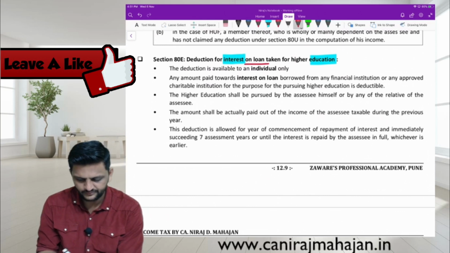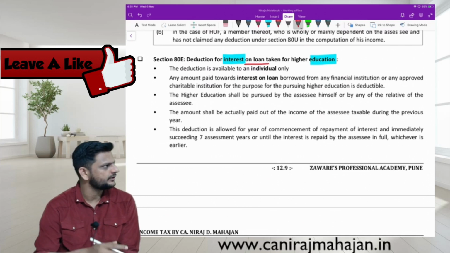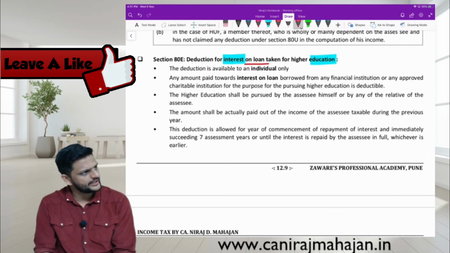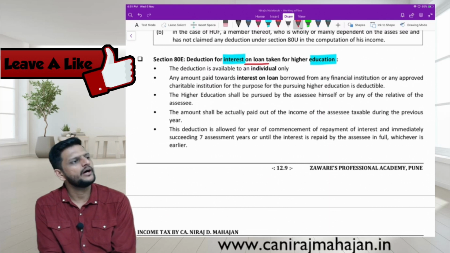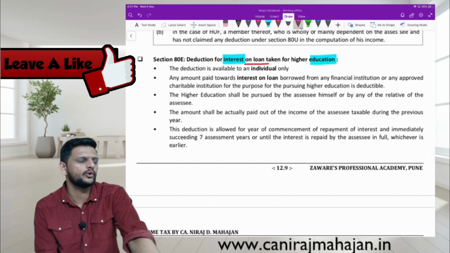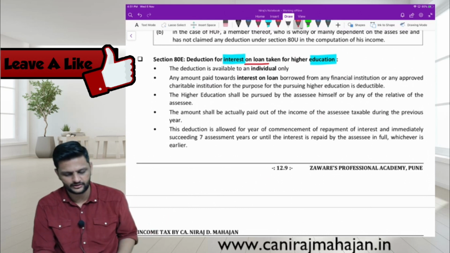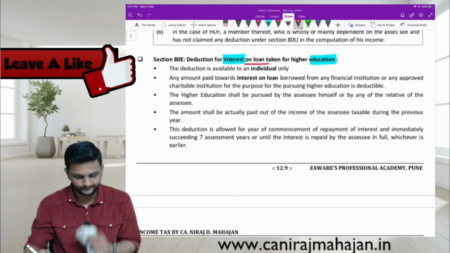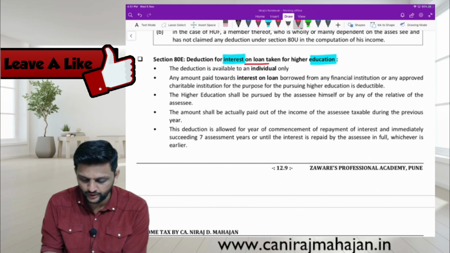If an educational loan is taken for higher studies and you are repaying the loan, the interest on that loan is allowed as deduction. The deduction is allowed only for an individual.